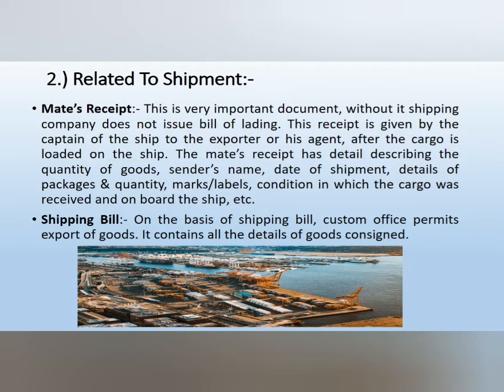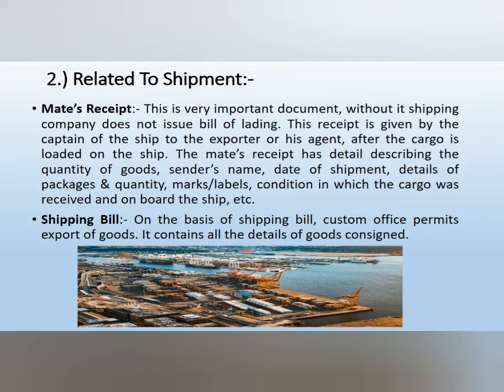This receipt is given by the captain of the ship to the exporter or his agent after the cargo is loaded on the ship. The mate's receipt has details describing the quantity of goods, sender's name, date of shipment, details of packages and their quantity, marks and labels on it, condition in which the cargo was received and on board the ship, etc. Under this, the next point is shipping bill.